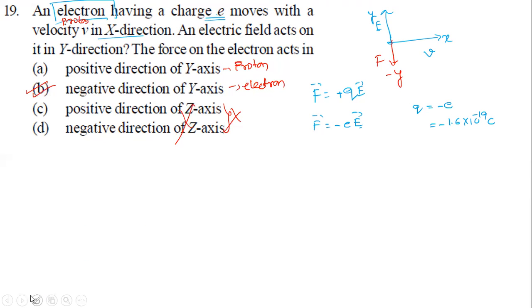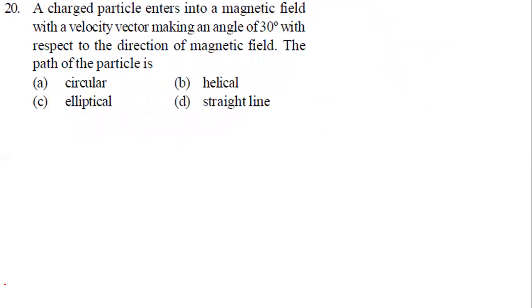That is question number 19. Look at question number 20 now. It is based on a moving charge in a uniform magnetic field at some angle other than 90 degrees. Now look at the question. A charged particle enters a magnetic field with velocity vector making 30 degrees with respect to the direction of the magnetic field.